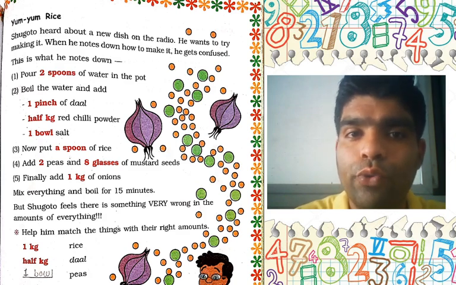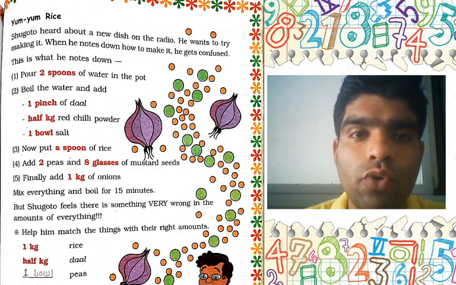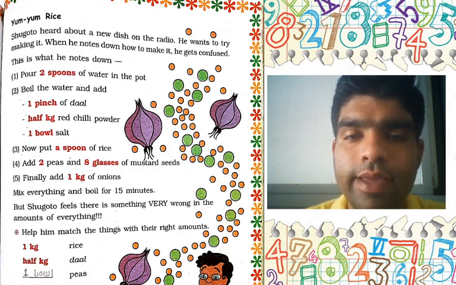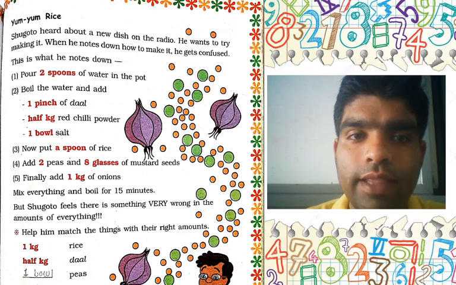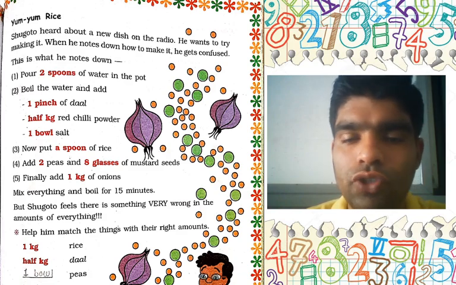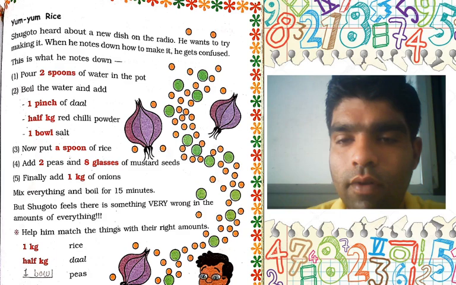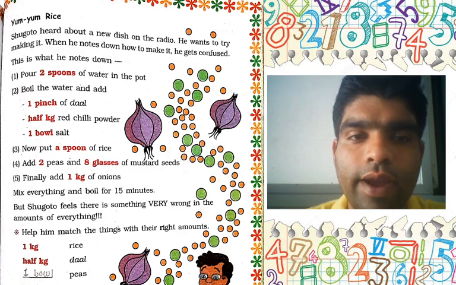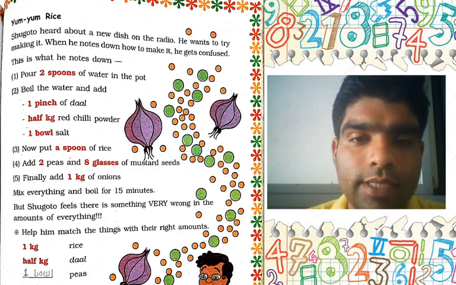Shugoto hears about a new dish on the radio. He wants to try making it. When he notes down how to make it, he gets confused. That is what he notes down. First one is 2 spoons of water in the pot. Boil the water and add 1 pinch of dal, half kg of red chili powder, 1 bowl of salt. Third one is now put a spoon of rice, add 2 peas and 8 glasses of mustard seeds. Finally add 1 kg of onion. Mix everything and boil for 15 minutes.